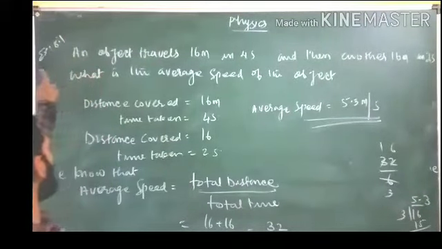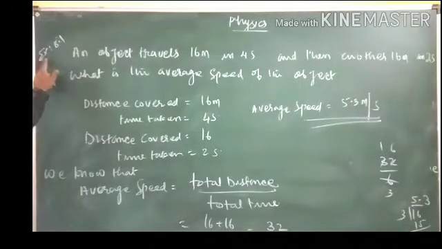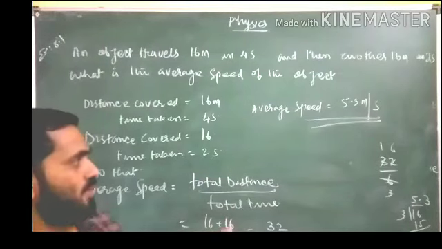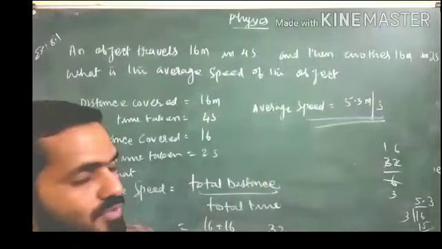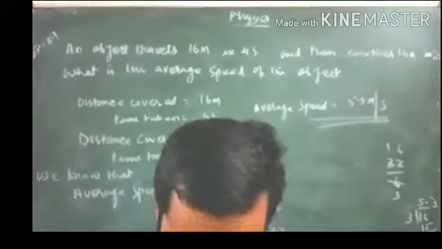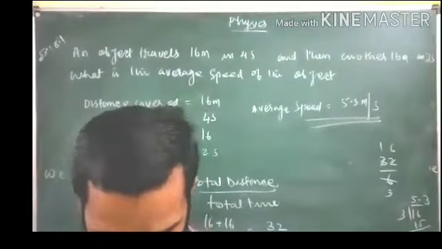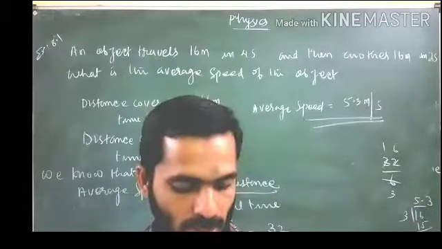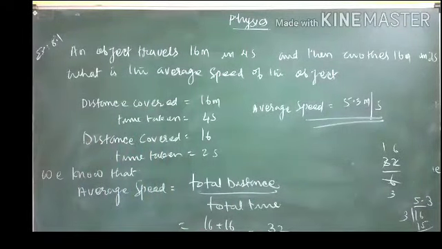So that is the example, NCERT example 8.1. There they asked to calculate the average speed. We calculated the average speed, which came as 5.3 meter per second. Okay, students, complete this solution.